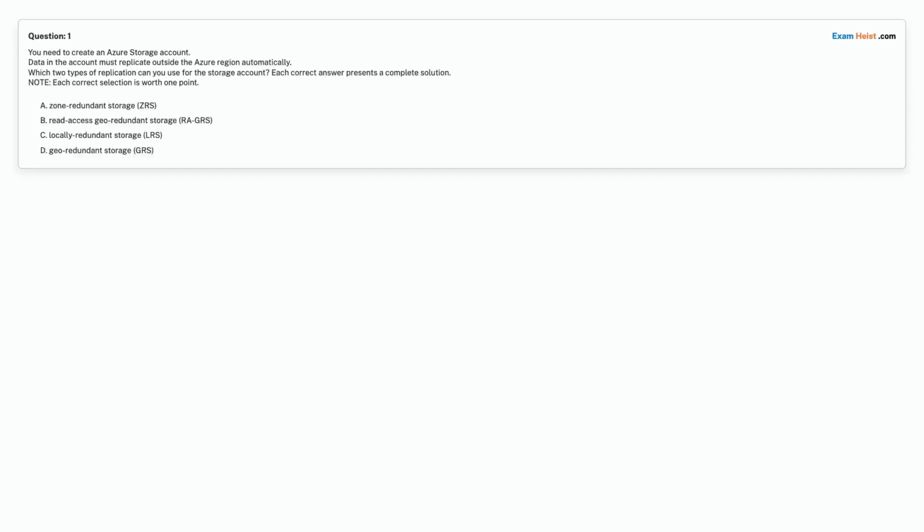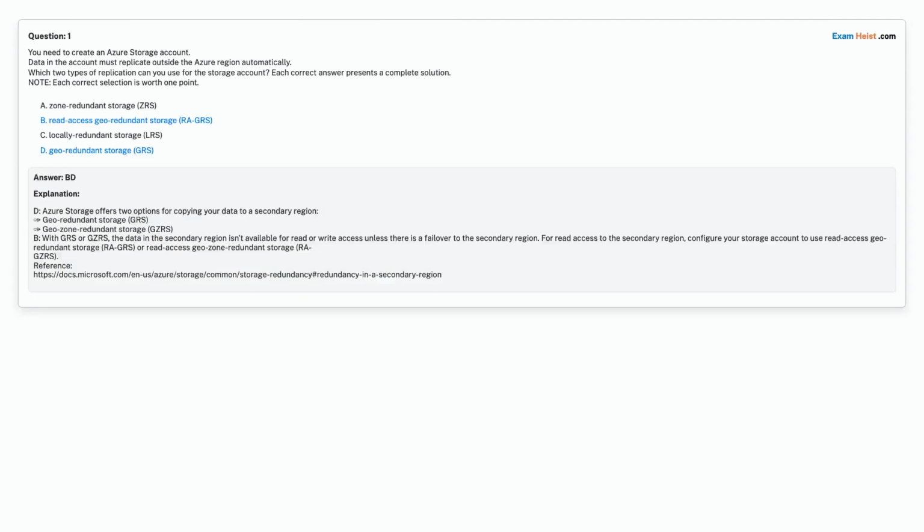Option A. Zone Redundant Storage, ZRS. Option B. Read Access Geo Redundant Storage, RA-GRS. Option C. Locally Redundant Storage, LRS. Option D. Geo Redundant Storage, GRS. Choose the correct answer.